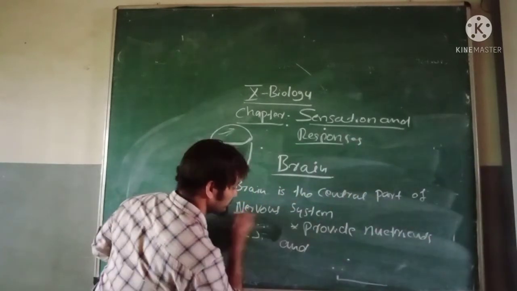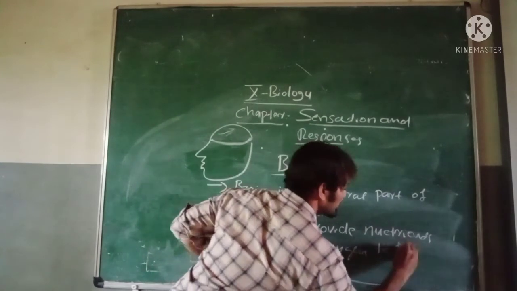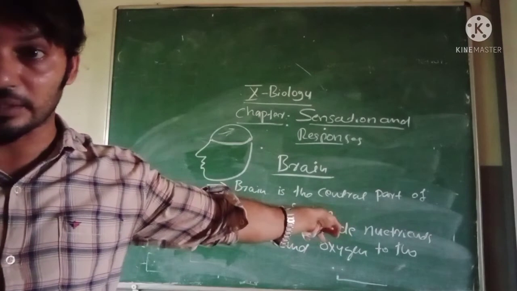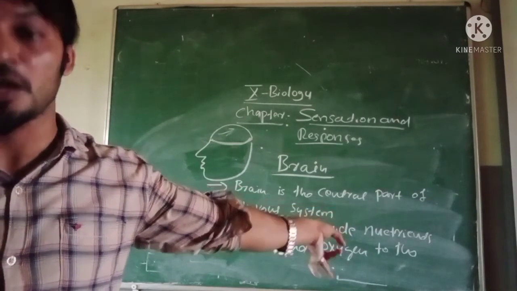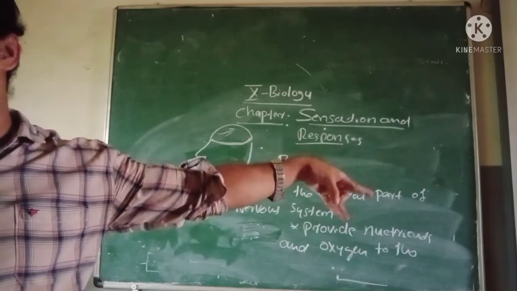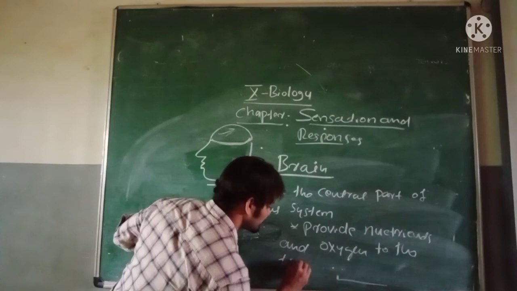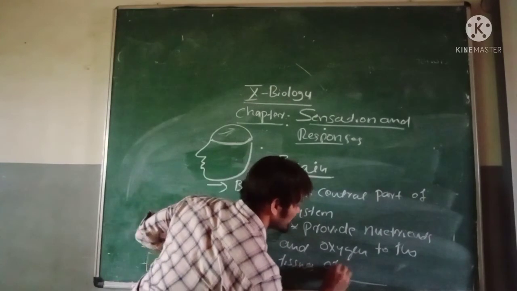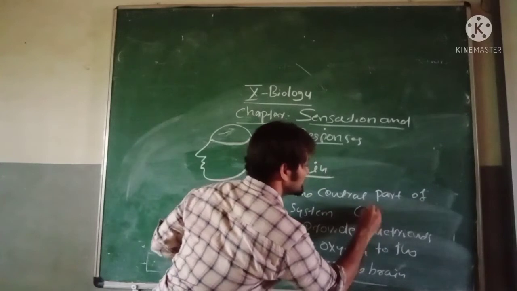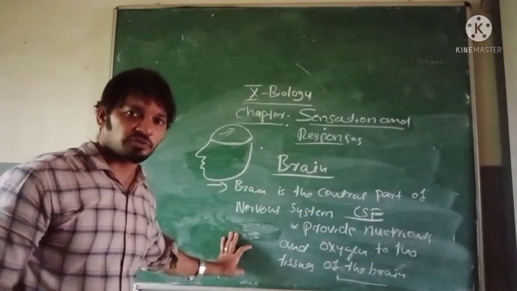What are the functions of cerebrospinal fluid? Providing nutrients and oxygen to the tissues of the brain. This is one CSF function. CSF means cerebrospinal fluid.